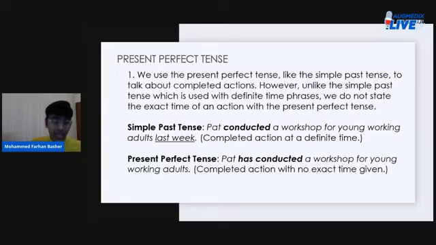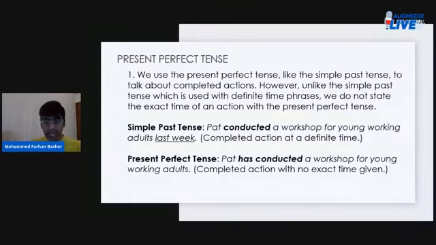So when you say, I had my breakfast at 8 a.m. in the morning, I had my breakfast at 8 in the morning, right? So you can say that I had my breakfast, which is in the simple past tense, and this is so because you have mentioned the exact time when you had your breakfast. So I had my breakfast at 8 in the morning.